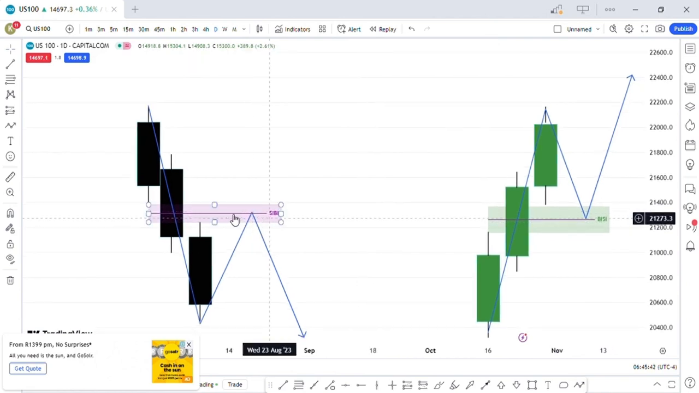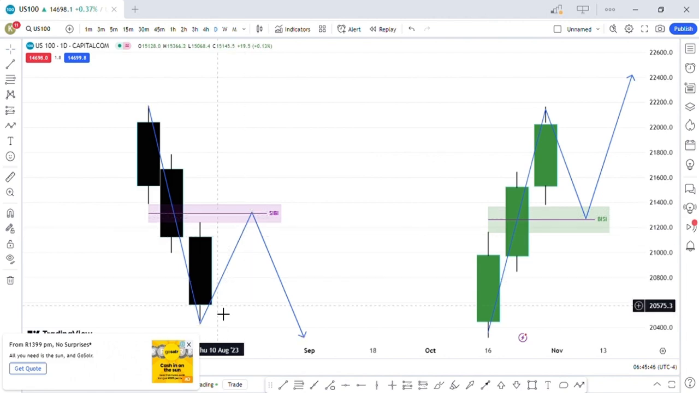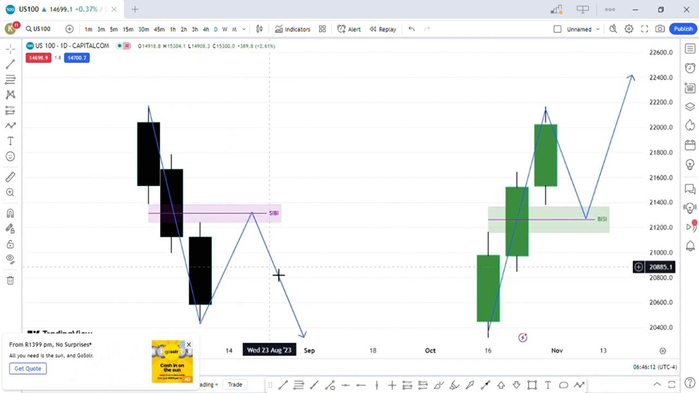If you are wondering what this line in between the fair value gap is, this is what is known as consequent encroachment. Consequent encroachment simply means 50% of the fair value gap. How you get this is you take your fib and put it on the high of the fair value gap and the low of the fair value gap, then the 0.5 level of the fair value gap is what is known as consequent encroachment, right?